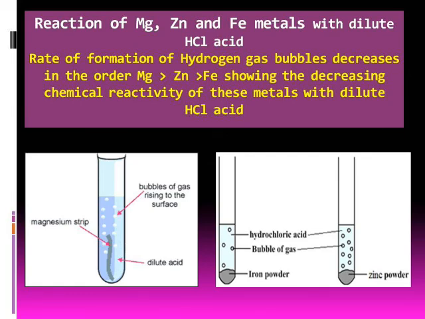Now, there are some metals which are called noble metals also, like copper, silver and gold. They do not react with dilute hydrochloric acid.